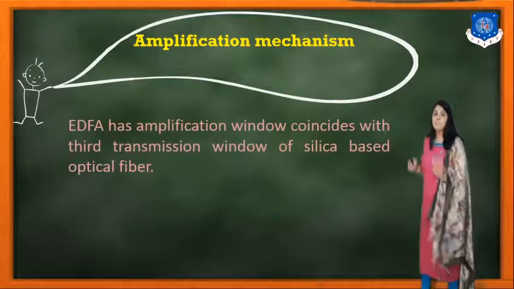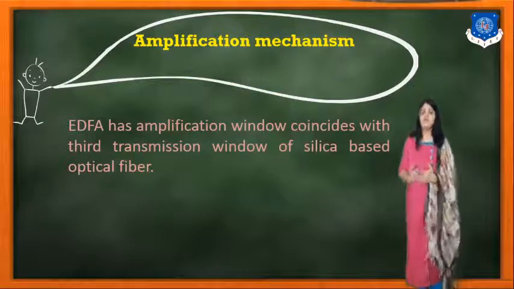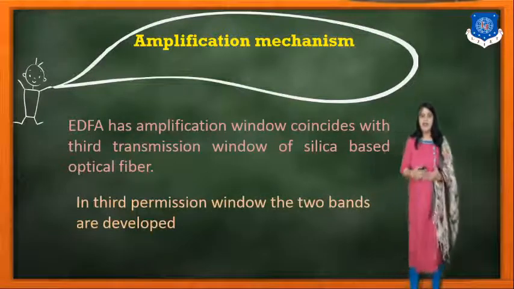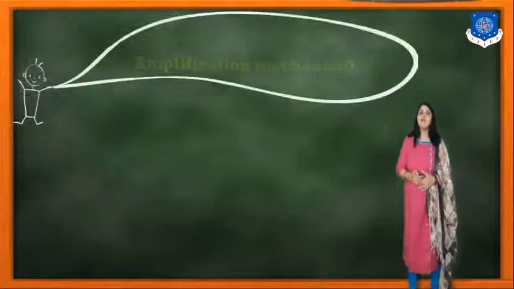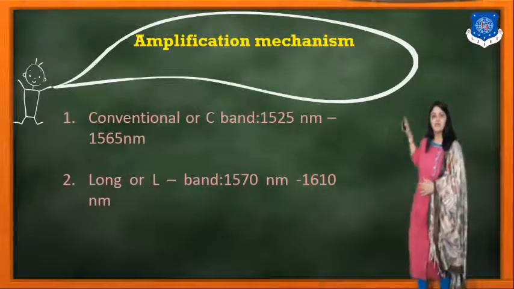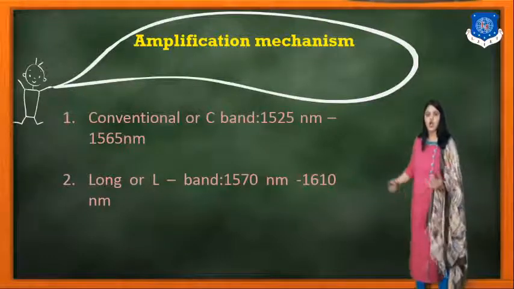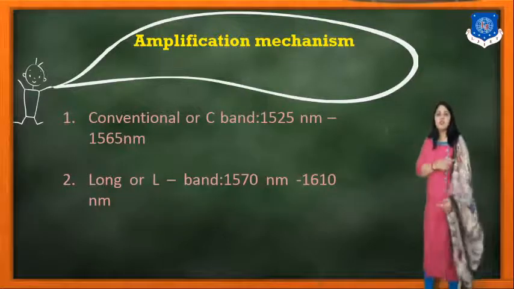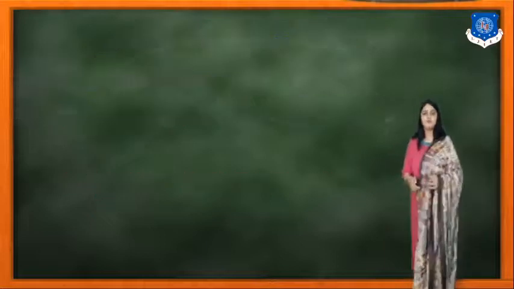It has an amplification window which coincides with the third transmission window of silica based optical fiber, and in the third transmission window two bands are developed: the conventional or C band, 1525 nanometer to 1565 nanometer, and the long or L band, 1570 nanometer to 1670 nanometer.